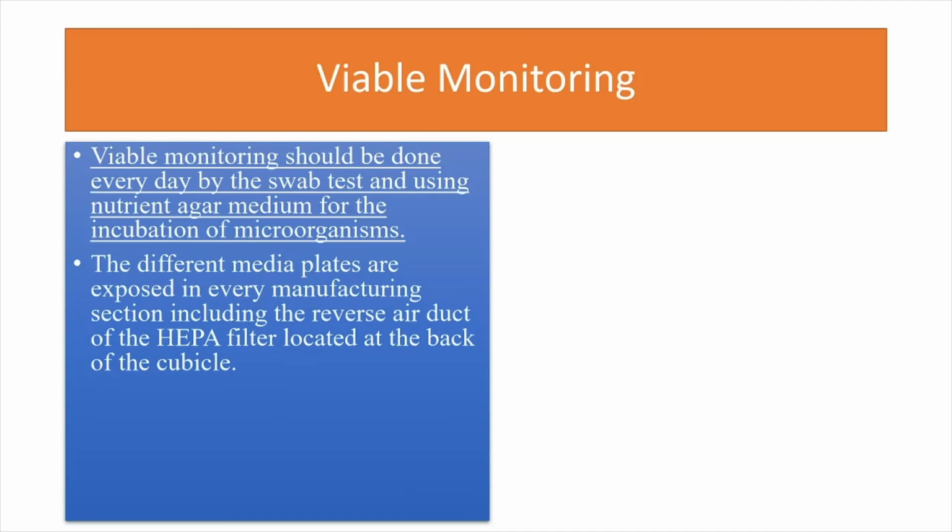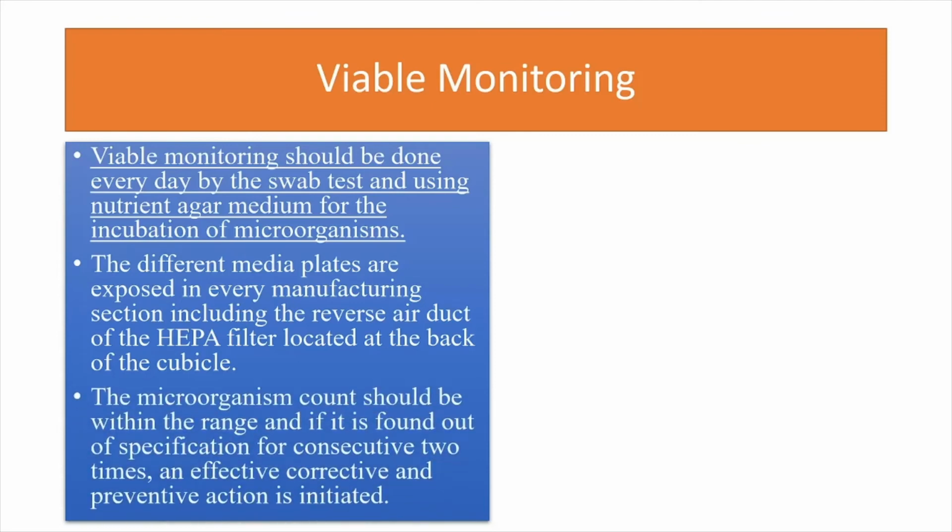The different media plates are exposed in different manufacturing sections. It includes the reversed air duct of the HEPA filter located at the back of the cubicle, that is in the processing area or the inlet chamber.